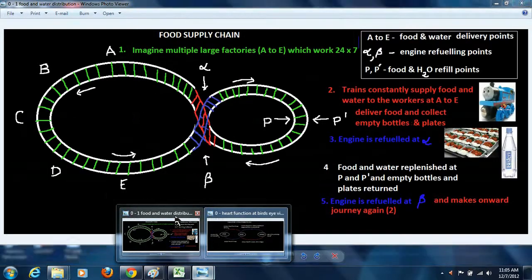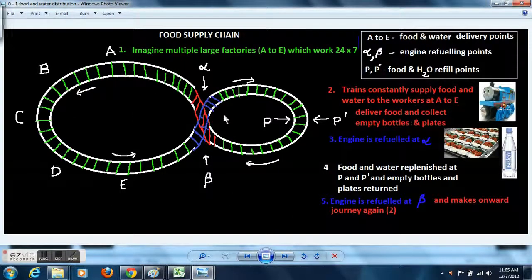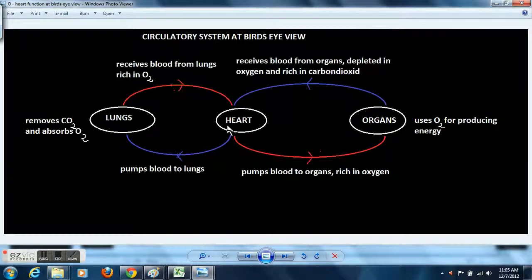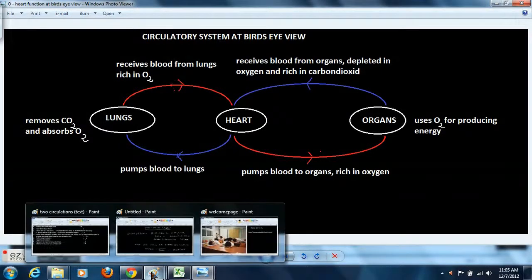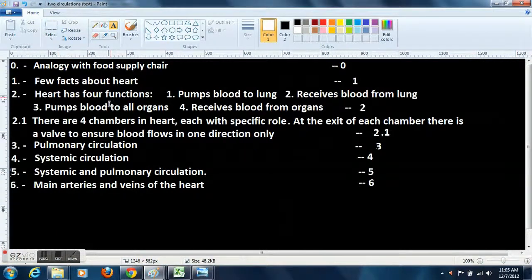Then this pure blood will again travel back to the heart, and from the heart again it will travel back to the organs. So just like your typical food supply chain. I am not sure how helpful this analogy is, but I think it might make it a little bit more interesting. Of course, the circulatory system itself is very interesting.